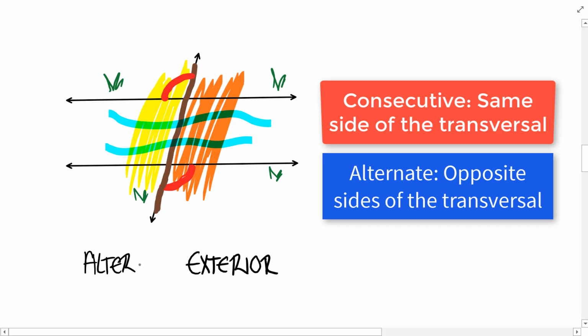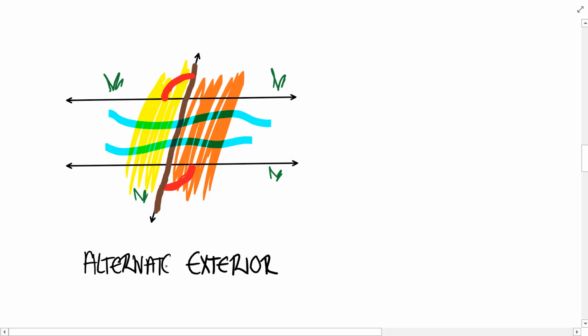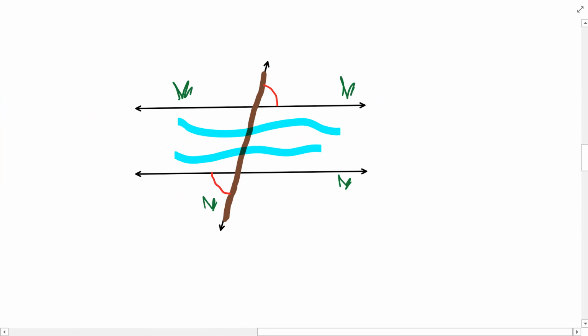These are on opposite sides of the bridge, so they are alternate exterior angles. Here is another pair of alternate exterior angles. They occur on opposite or alternate sides of the transversal, but they are on the exterior of the lines being intersected by the transversal, also known as the riverbank.